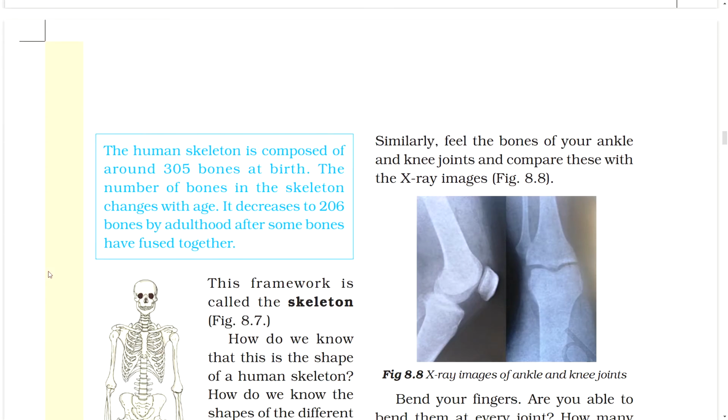The human skeleton is composed of around 305 bones at birth. The number of bones in the skeleton changes with age. It decreases to 206 bones by adulthood after some bones have fused together. This framework is called the skeleton. Figure.